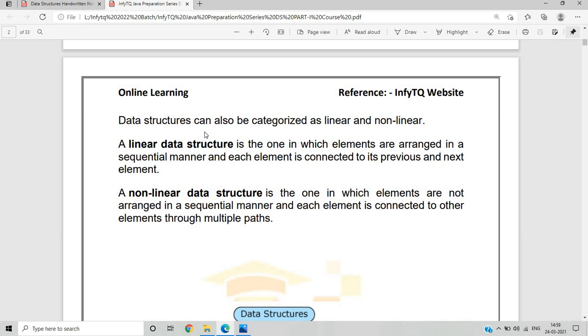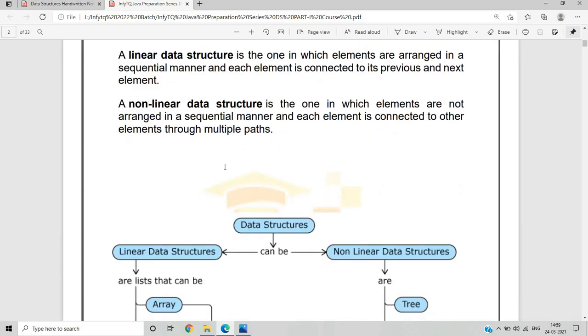It is very useful for finding the exact data. What do we mean by a non-linear data structure? A non-linear data structure is one in which elements are not arranged in a sequential manner, not connected to just the previous or next one, but each element is connected to other elements through multiple paths.